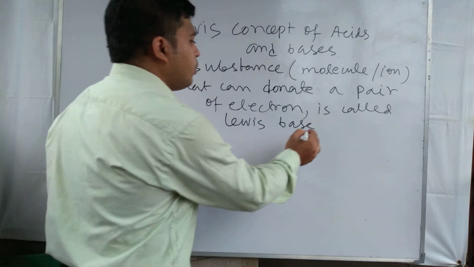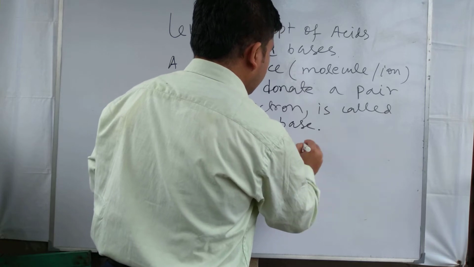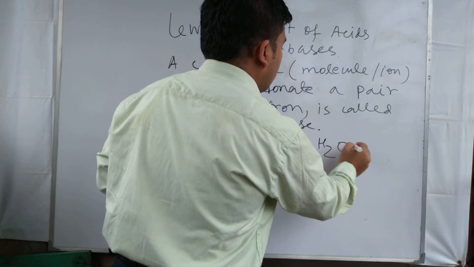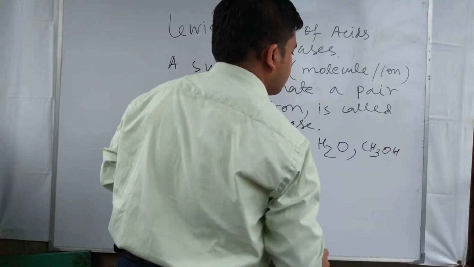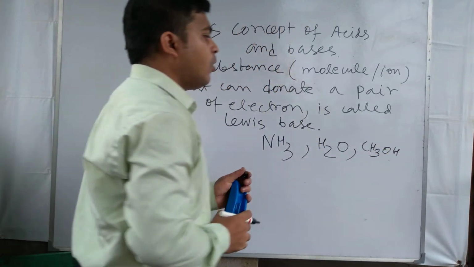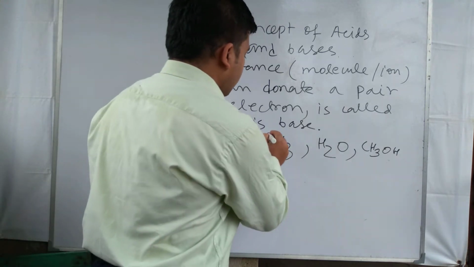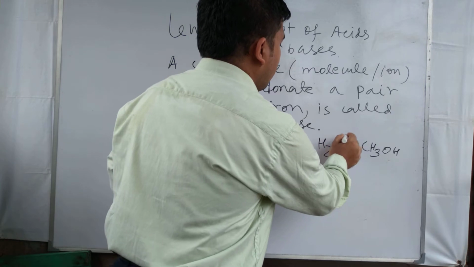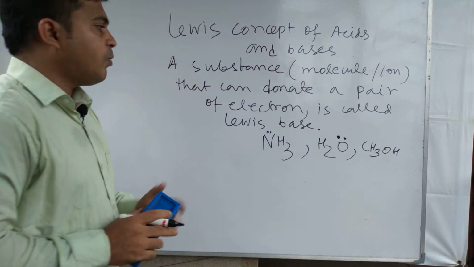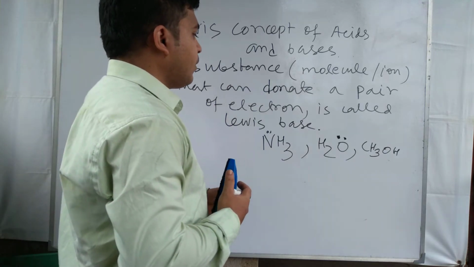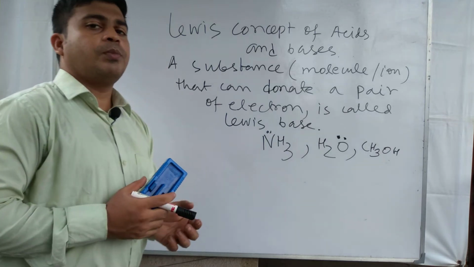An example of Lewis base are NH3, H2O, methanol. These are called Lewis base because this substance can donate a pair of electron and form a coordinate bond. For this reason, these substances H2O, ammonia and methanol are called Lewis bases.